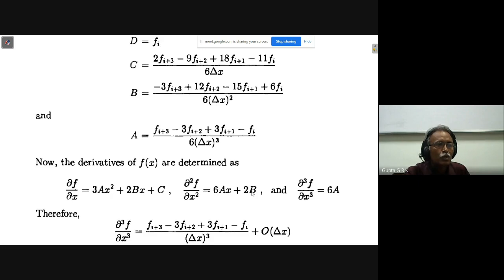This will go off, 2b. So 2 times this will give me the second order derivative with second order approximation. And similarly, dou f by dou xi, so these two get cancelled, only c will be there. So this c is nothing but the first order derivative with third order approximation. Am I clear about what I am saying?